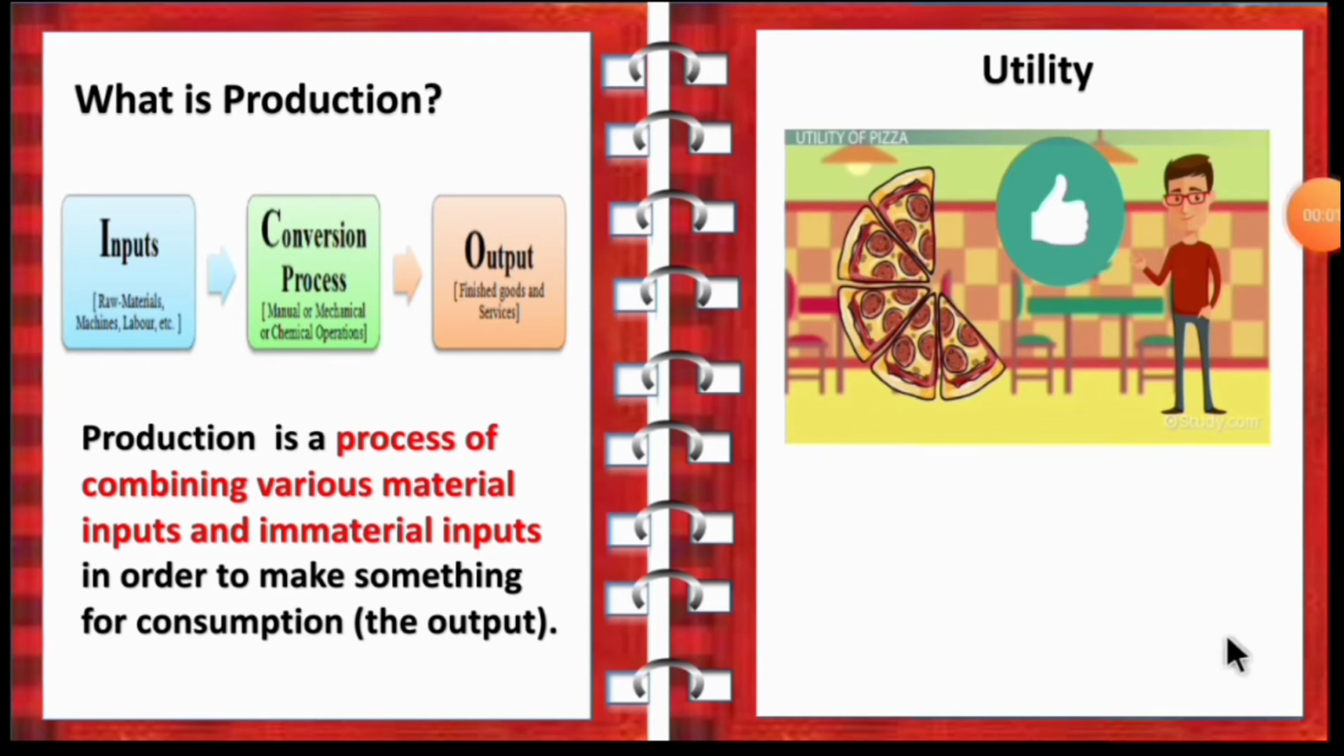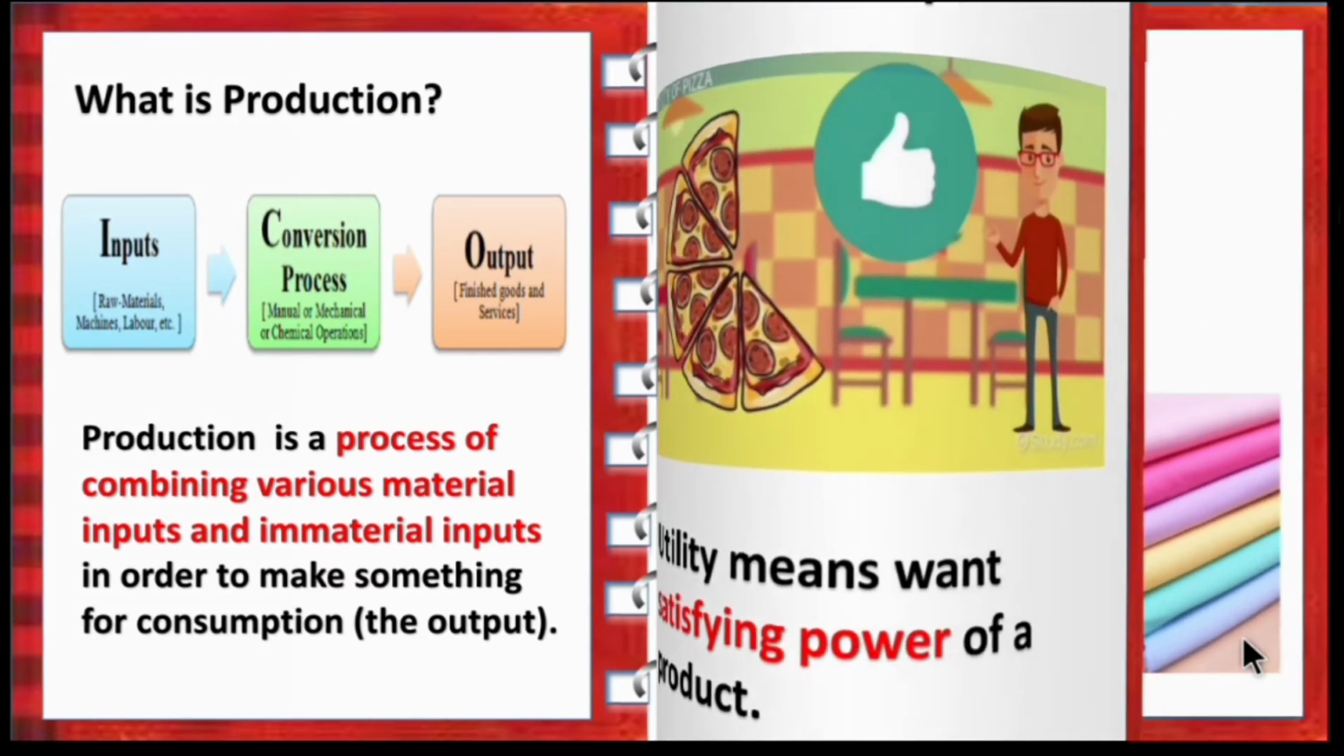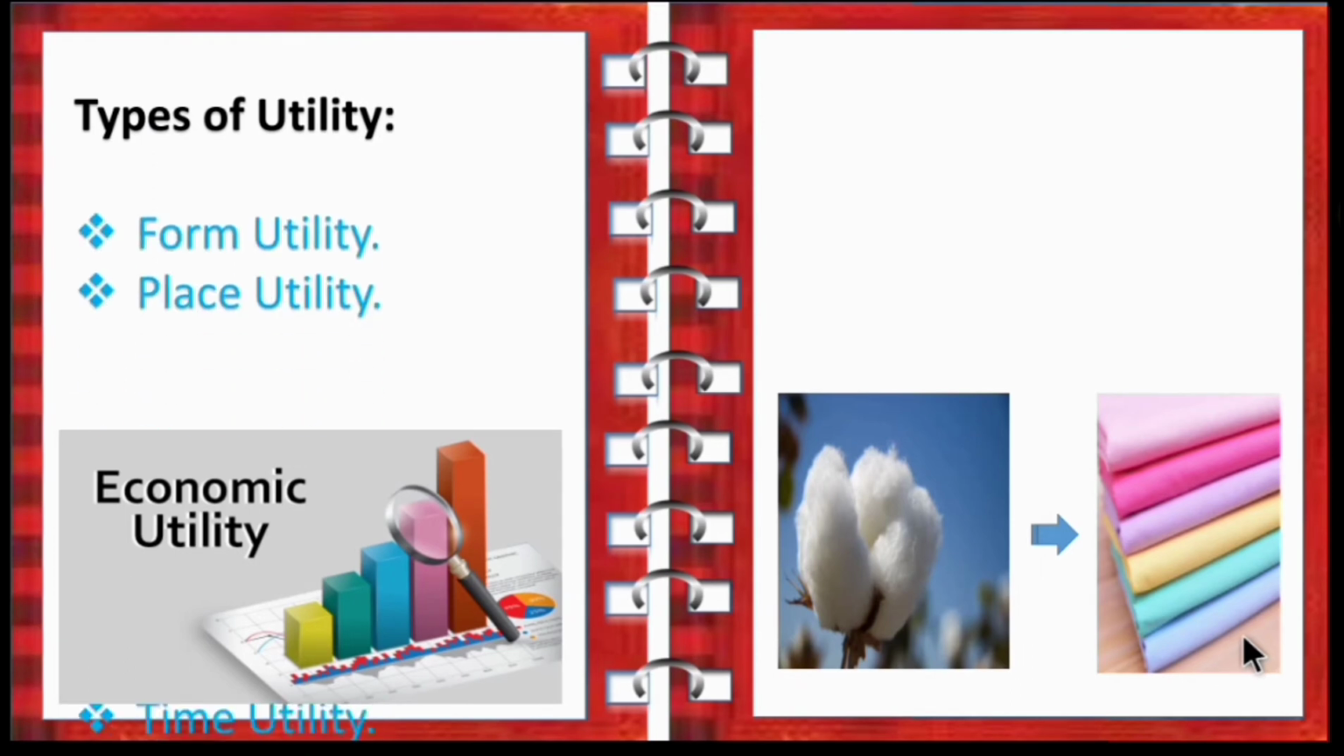Now let's move on to the definition of utility. Utility means want satisfying power of a product. So utility means the satisfying power of the product which you are buying from the shop. So what are the types of utility? First one is form utility, place utility and then time utility. So the three major types of utility are form utility, place utility and time utility. So now let's see the definition one by one.